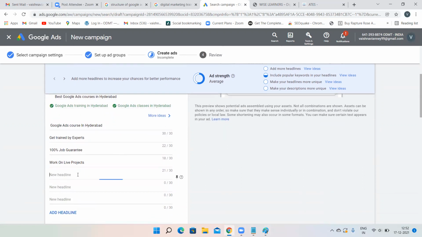So work on live projects, I have given. See, observe the ad strength, it is telling it is average. Before giving anything, it was under poor. Now it has come to average. What is it telling? Add more headlines. Include popular keywords in your headlines. Make your headlines more unique. Make your descriptions more unique, because we have not given descriptions here. And add more headlines is telling. So I'll be adding more headlines over here.